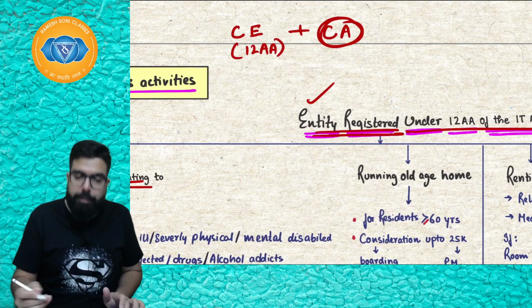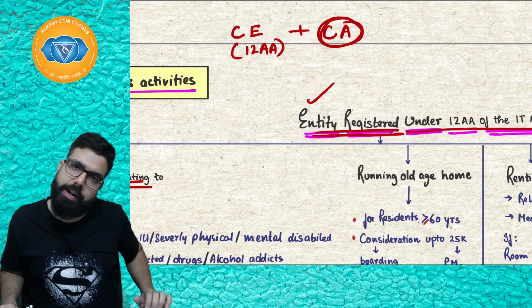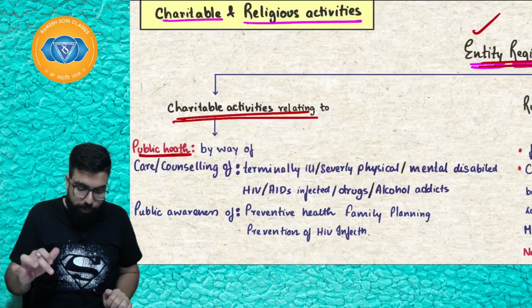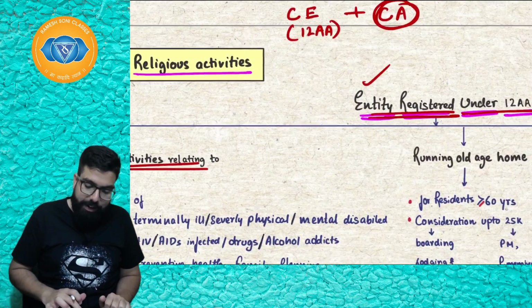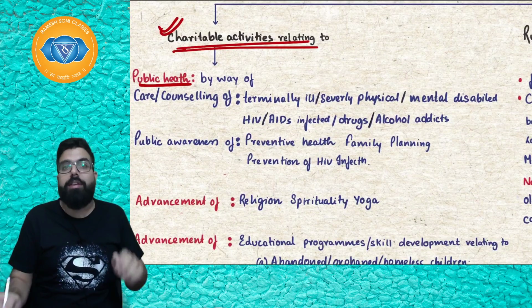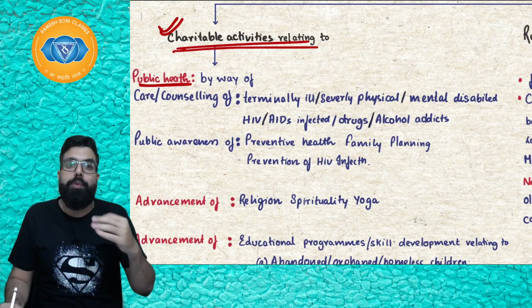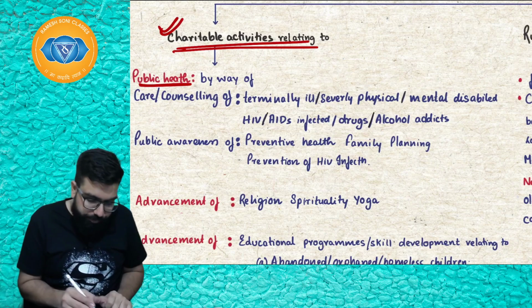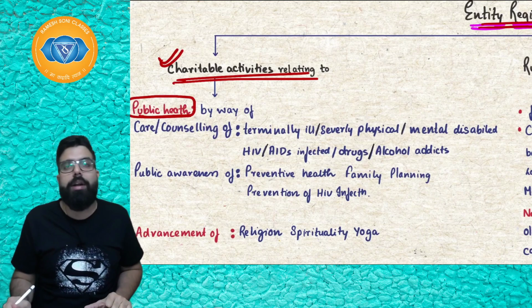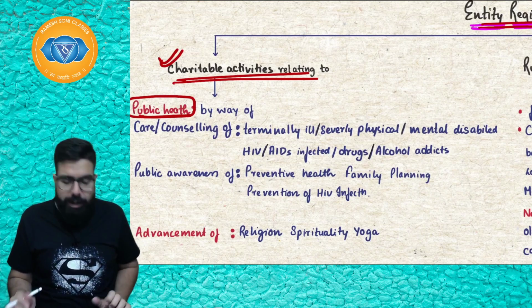Sir, charitable activity means, supposing I am teaching, can I say that I am also doing charitable activity? Baba, we'll have to see what are the charitable activities which are exempted. So, if there is an entity which is registered under 12AA and it is doing charitable activity, what charitable activity can it do which will lead to exemption? Number 1, it can do charitable activity relating to public health. Baba, what are the activities which it can do relating to public health?